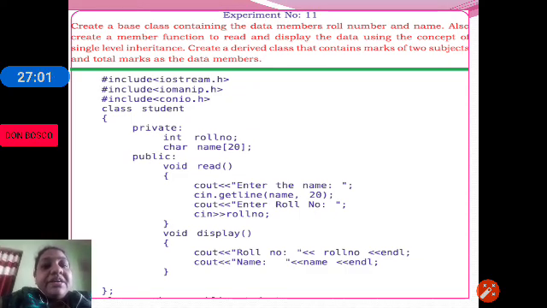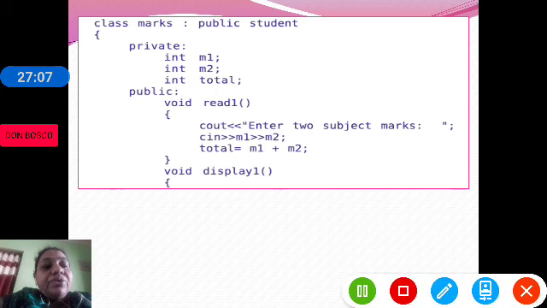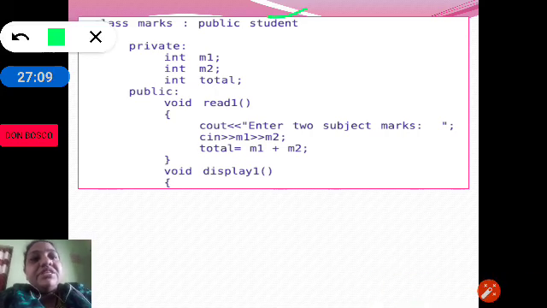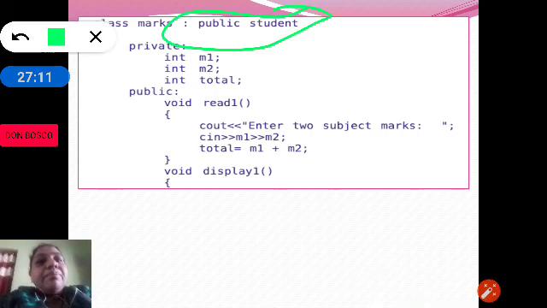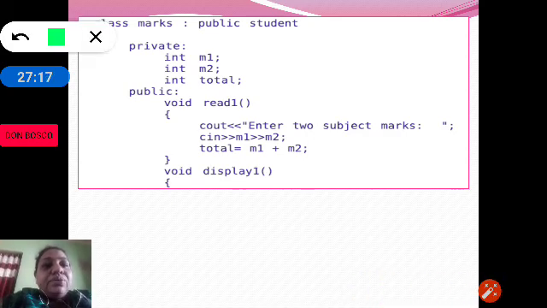Now we will create a derived class. The derived class name is marks. And how do we know it is derived from student? With this statement. You can see public student. It has marks details and total.